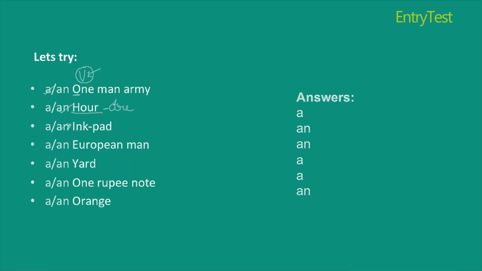I write an ink pad. European man. It sounds like "yuropean" man, that is, it sounds like a consonant. So I write a European man. Yard. It's yard. It sounds like year. Again, a yard. 1 rupee note. The same concept applies here, and I write a 1 rupee note. Lastly, we have an orange. An orange starts with a vowel sound. I write an orange.